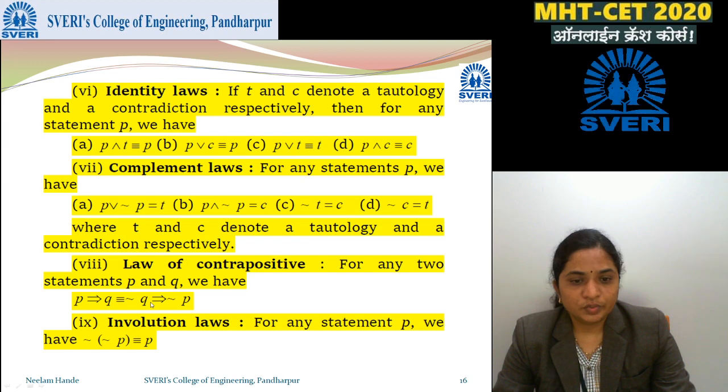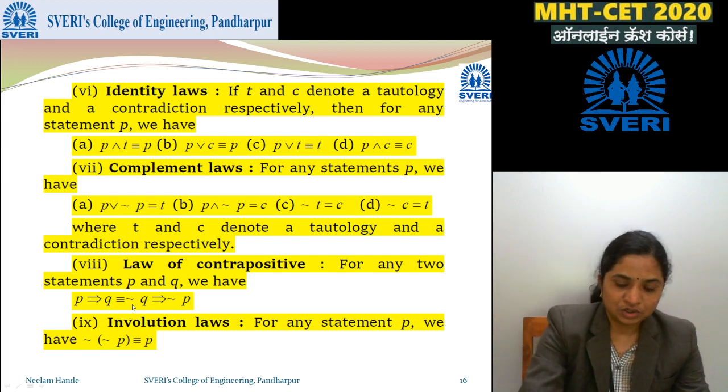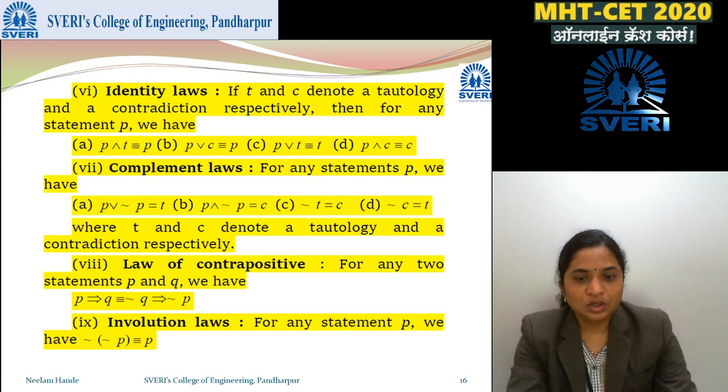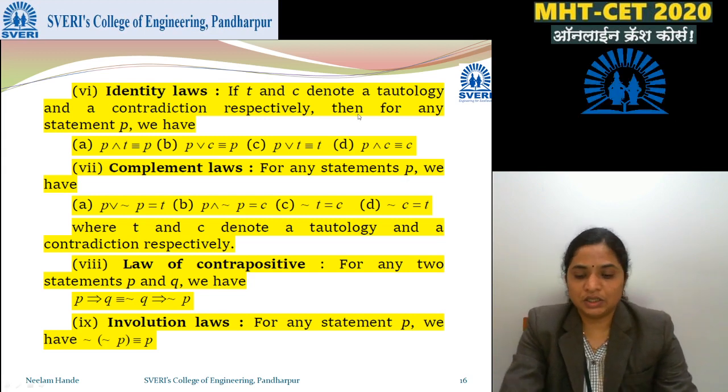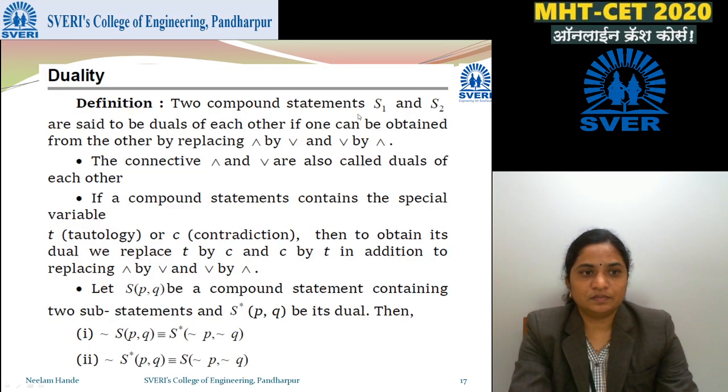Law of contrapositive: P implies Q is the same as negation of Q implies negation of P. Involution law: for any statement P, negation of negation P is P itself.